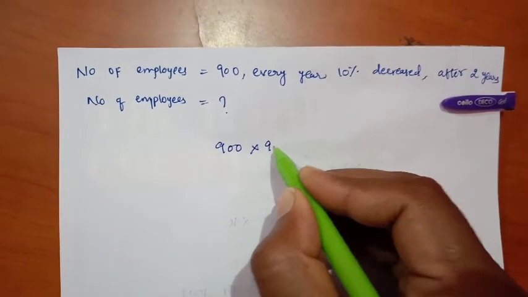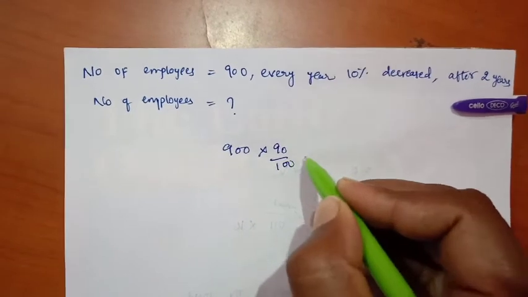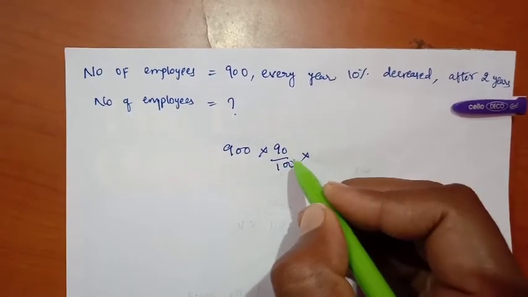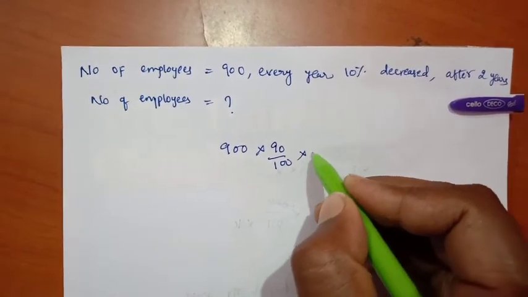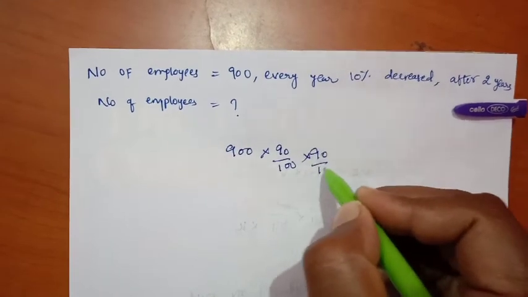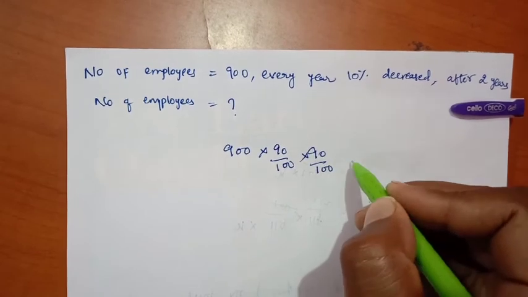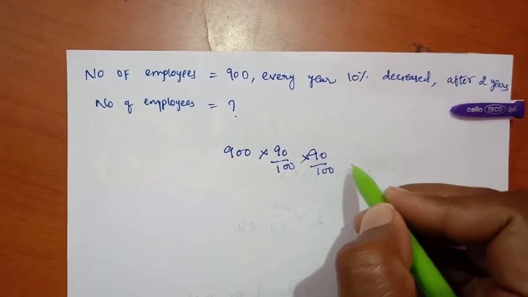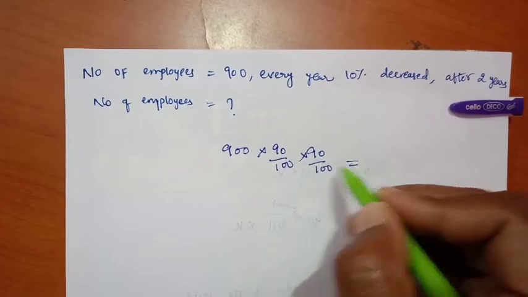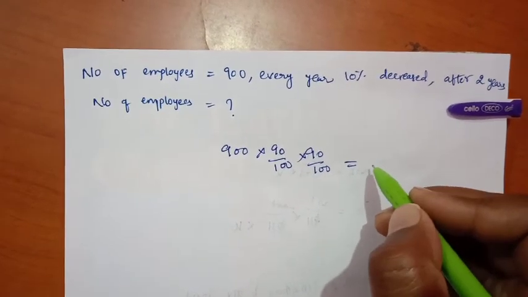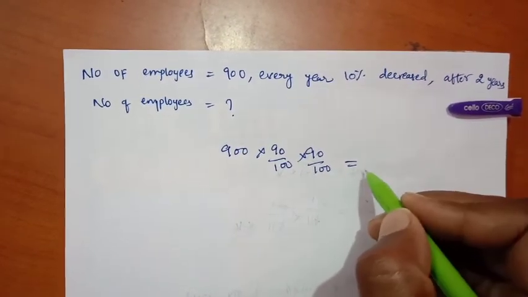First year 10% decreased, it means 90% of 900, and second year 10% decreased, that means 90% of 900, right? Then how much is my value after 2 years?